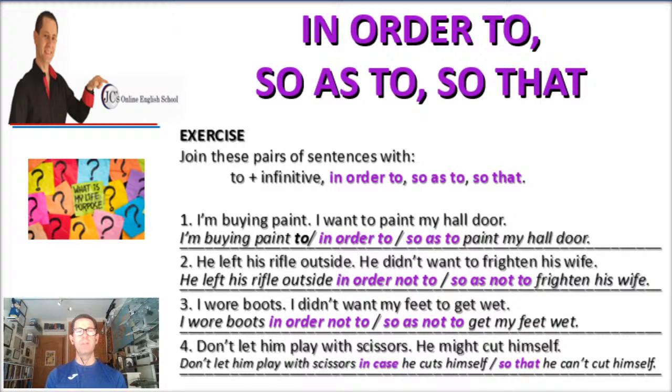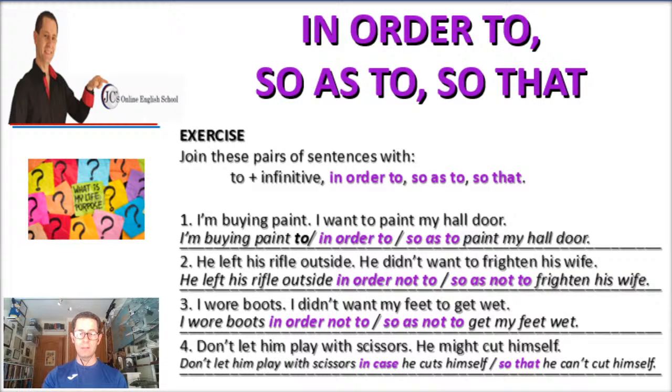Number 2, he left his rifle outside in order not to frighten his wife, or so as not to frighten his wife. Number 3, I wore boots in order not to get my feet wet, or so as not to get my feet wet. And number 4, don't let him play with scissors in case he cuts himself, or so that he can't cut himself.